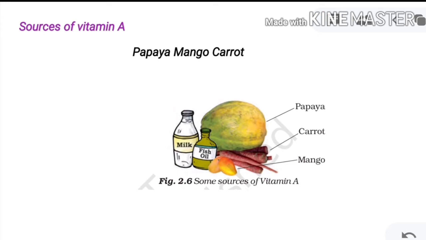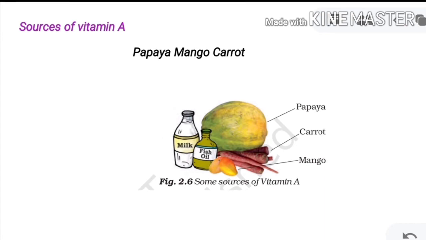Vitamins B, C, D, E, K and A are present in many foods. Here I have given the sources of vitamin A. Among the many fruits, mostly papaya, mango and carrot, along with milk and fish, are all sources of vitamin A.